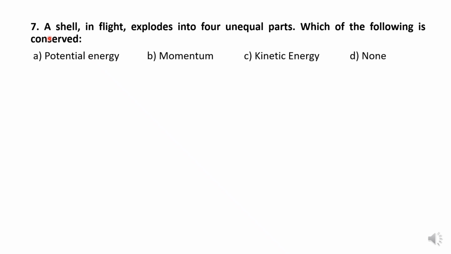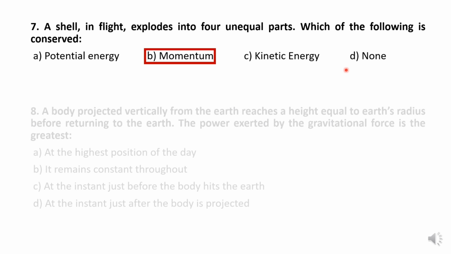MCQ number 7. A shell in flight explodes into 4 unequal parts. Which of the following is conserved? Potential energy, momentum, kinetic energy, or none. So the momentum is conserved.